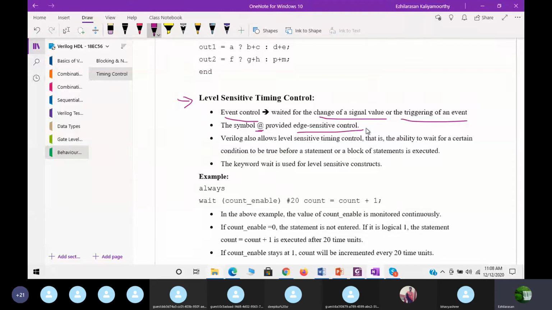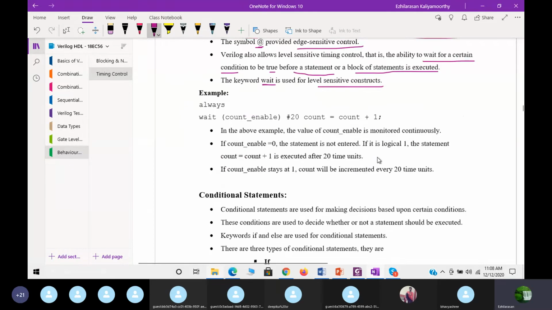Verilog also allows level sensitive timing control, that is, the ability to wait for a certain condition to be true before a statement or block of statements is executed. The keyword wait is used for the level sensitive construct. Wait is a keyword.